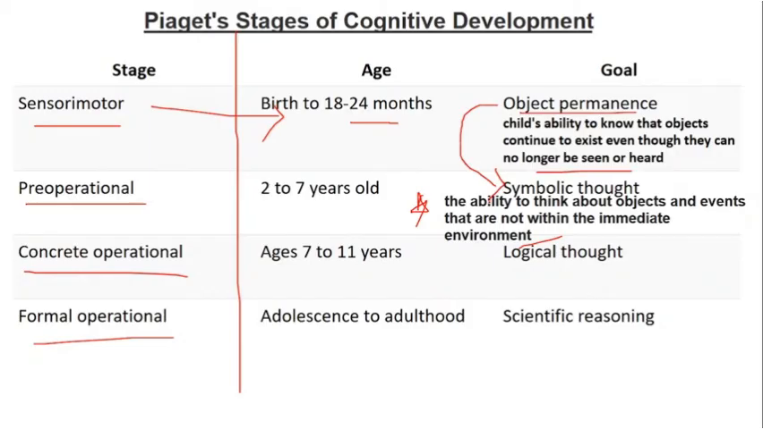So these are the examples of symbolic thought, where things are not within their immediate environment, but the symbolic effect is still left. Okay, that much the memory is sharp. When you talk about concrete operational, that is the age group of 7 to 11, you have logical thought. And when you talk about formal operational, that is adolescence to adulthood, you have scientific reasoning.